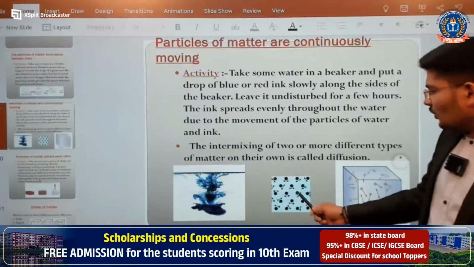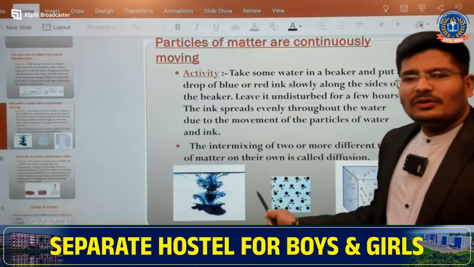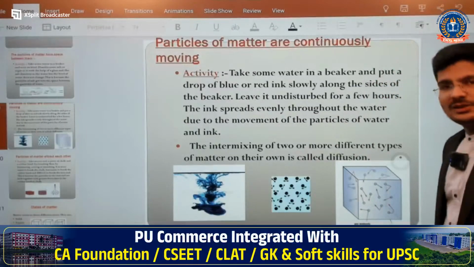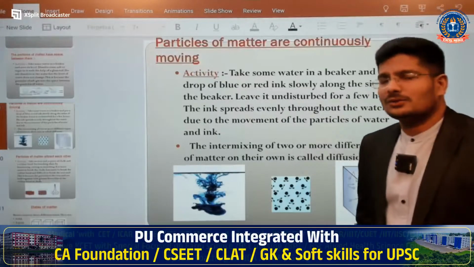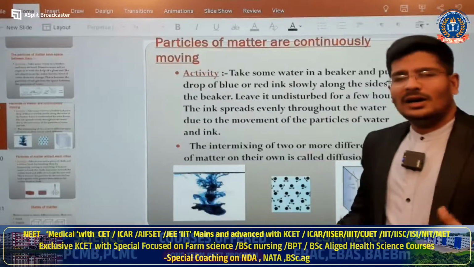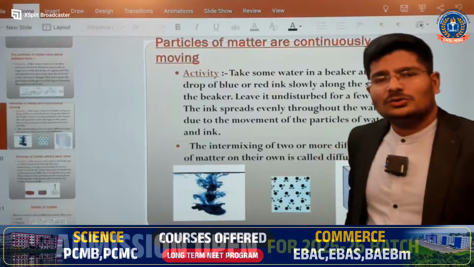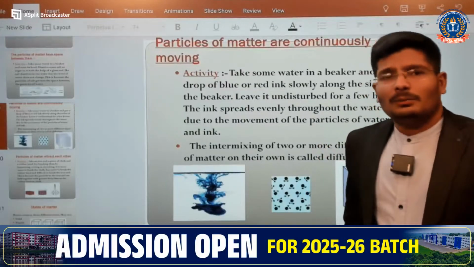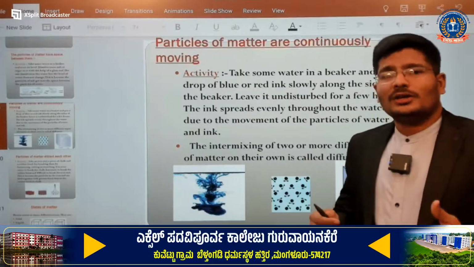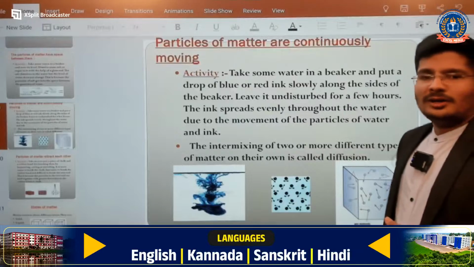So next one you can see the solid. Already I have told you, in the case of solids you will not find any translational movement, but you can see a vibrational movement, and I have already given the example of how it is. And the last one is the gaseous state. Gaseous molecules or atoms, as you know, have a very good freedom of movement and will be moving very fast, and because of the container, they hit the walls of the container. So what is going to happen? Once again the collision happens. Because of the collision, you are going to see more movement. I hope you understood. If you understood, just give me a thumbs up.